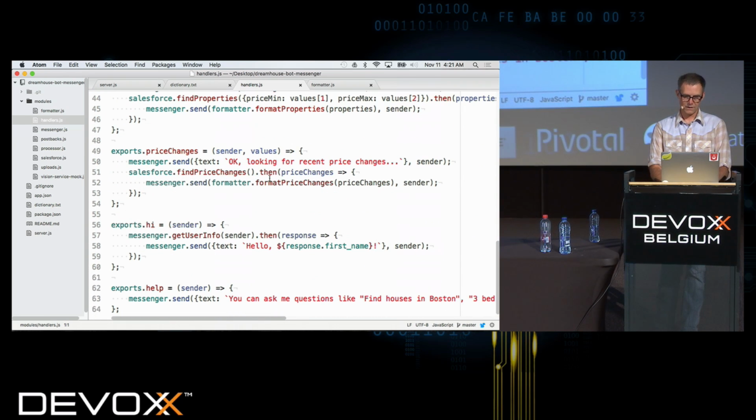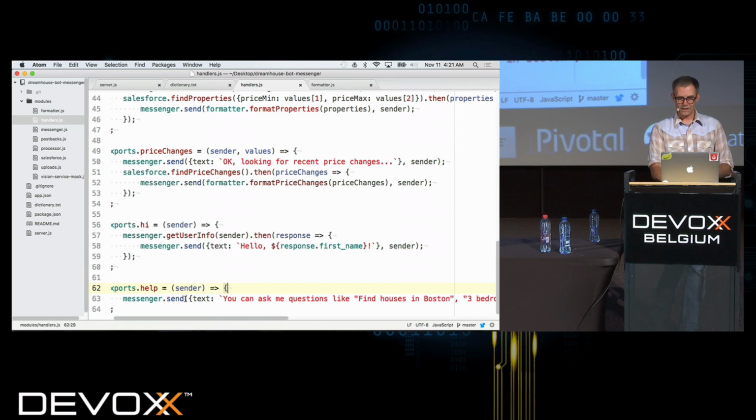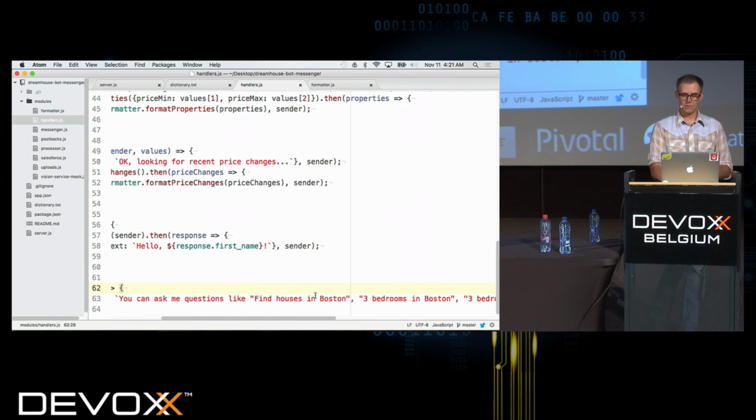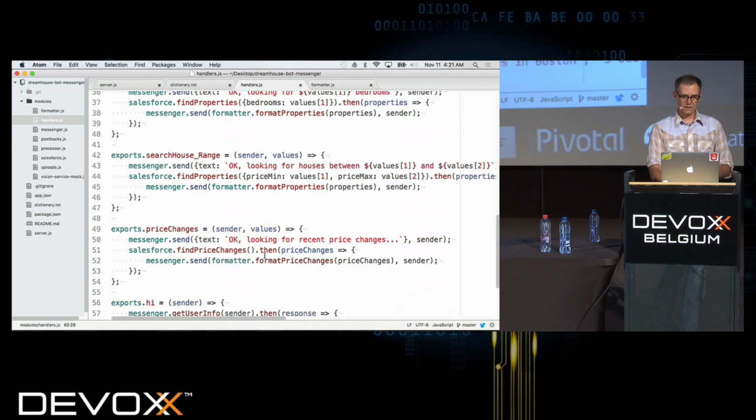So let's start down at the help one. That's a simple one. So here what I'm doing is I'm saying, okay, I have a handler. It gives me a sender, and then I'm going to do messenger.send and return the response, which is just going to be a text response with the help text there. So that's a simple one.